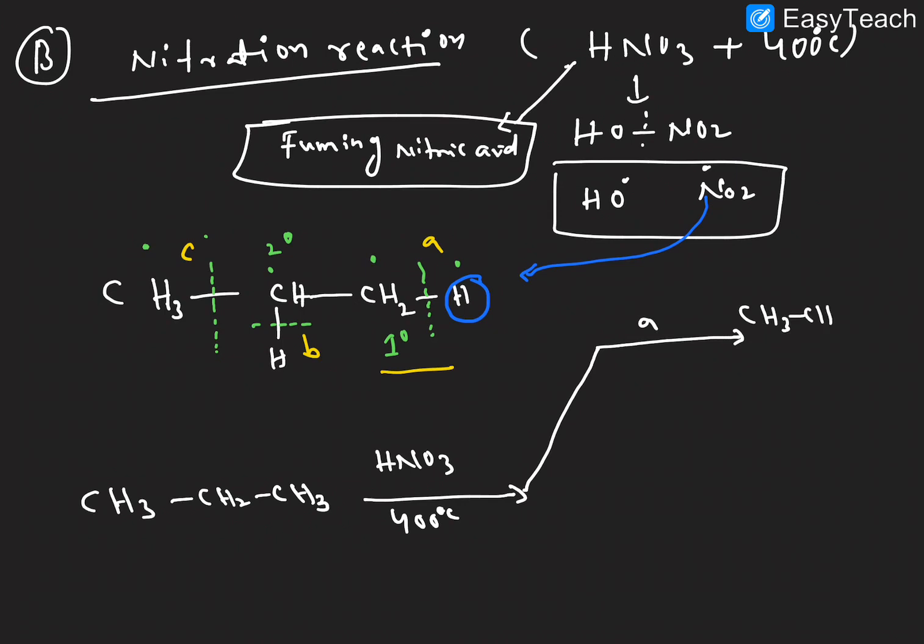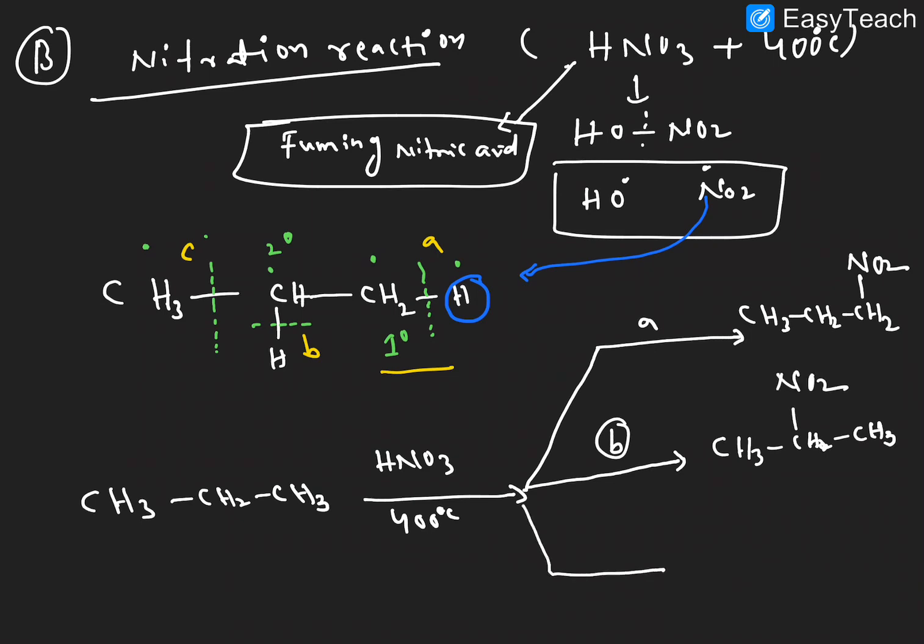The A product is CH3, CH2, CH2NO2, right? If you break bond B, what product do we get? CH3, CH(NO2), CH3, with NO2 in place of the hydrogen. Nitration reaction.